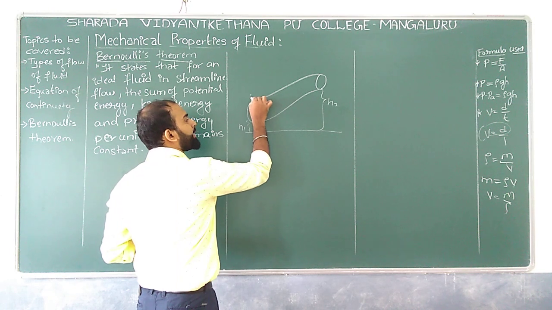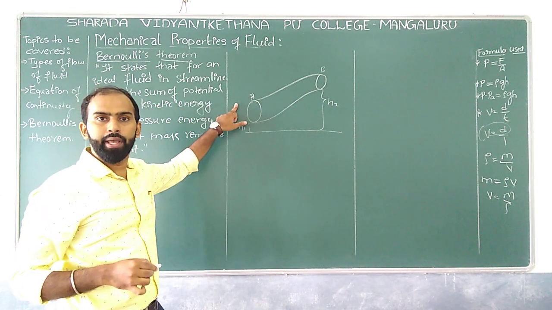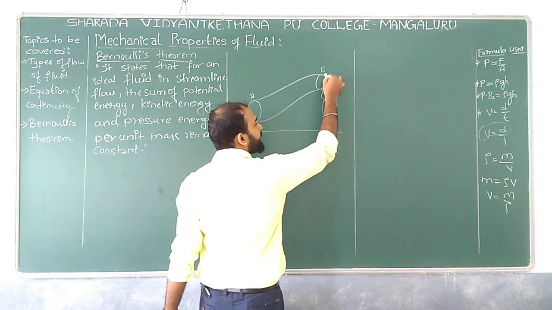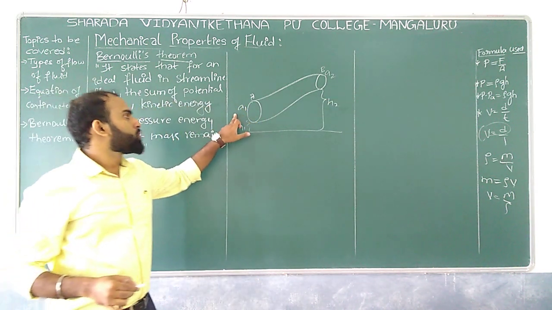Let us say point A and point B. Point A has area of cross-section A1, and here the area of cross-section is A2.